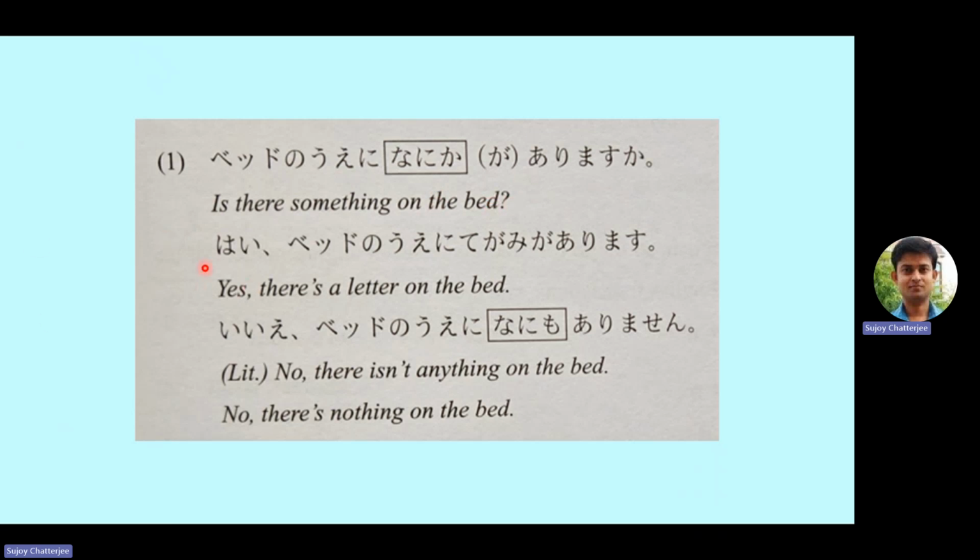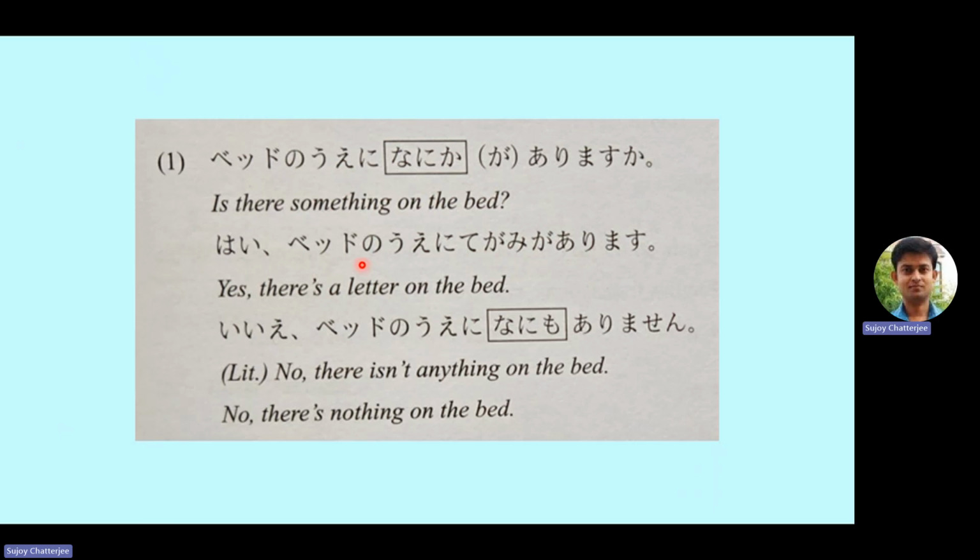Now the answer, look at the answer. Hai, beddo no ue ni tegami ga arimasu. So here ga is mandatory, because here there is no nanika. Here it is the answer, tegami. That means letter. Tegami means letter. Yes, there is a letter on the bed. Hai, beddo no ue ni tegami ga arimasu.